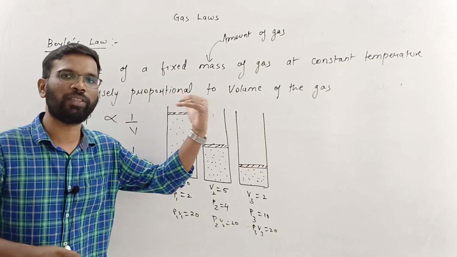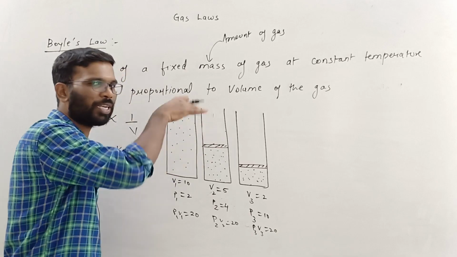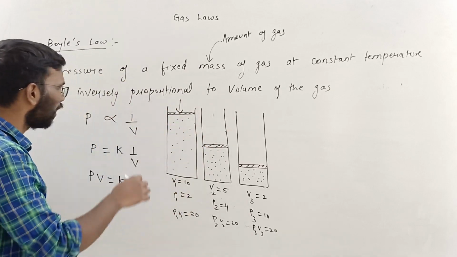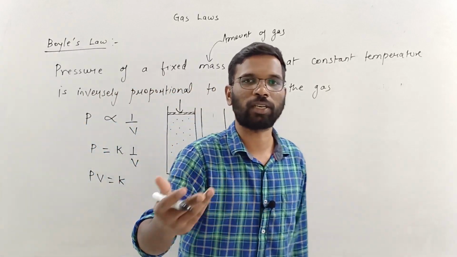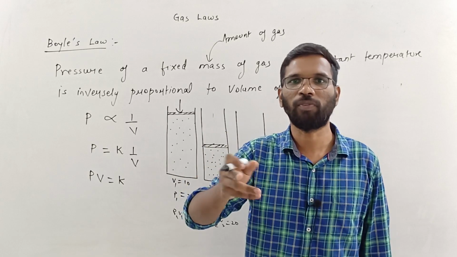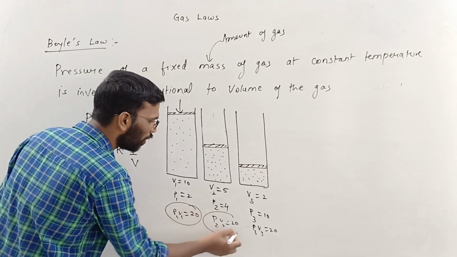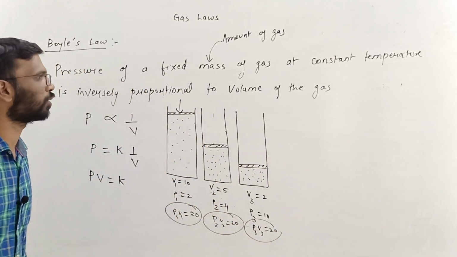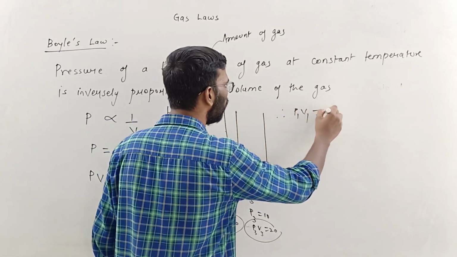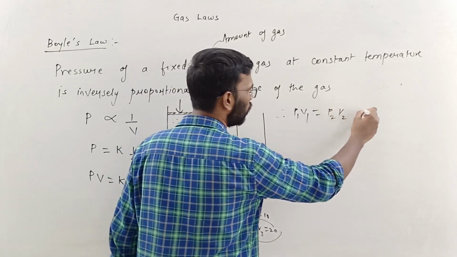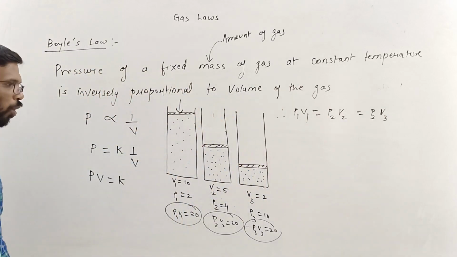So is it that there are only 3 stages? No, there are infinite stages where you can change the volume by putting some external pressure. Every time you apply a pressure and change the volume, the volume and the pressure will adjust in such a way that the product is always constant. That's why we say P1 V1 is equal to P2 V2, which is equal to P3 V3. This is the whole Boyle's law.